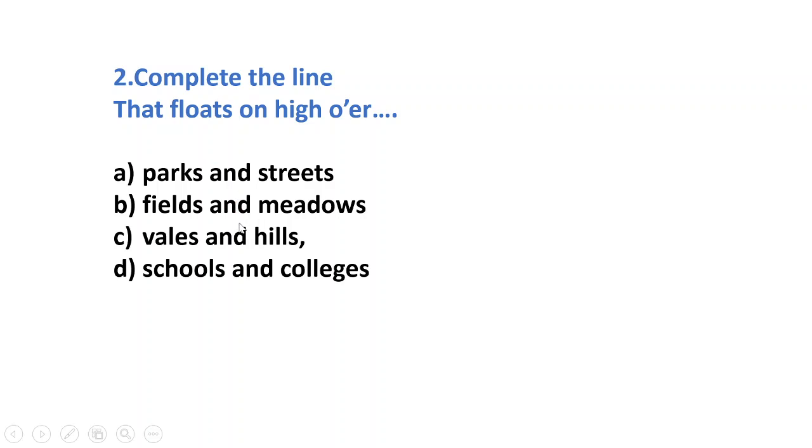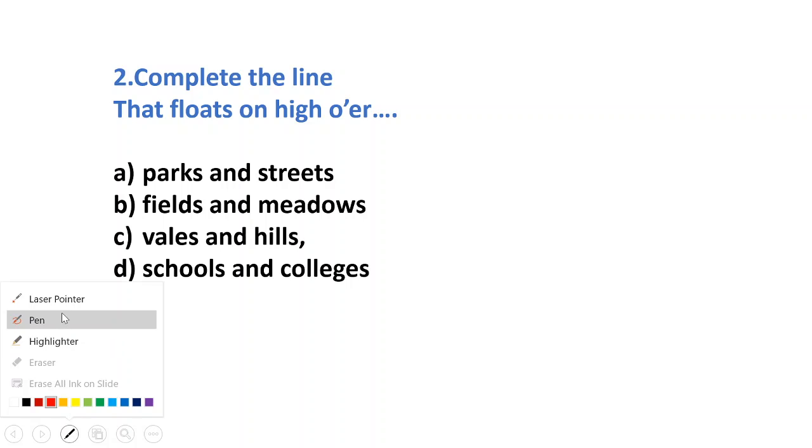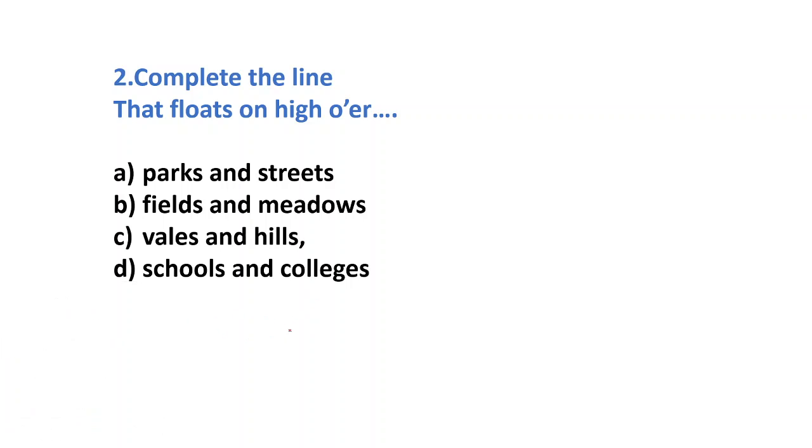That floats on high over, parks and streets, or fields and meadows, or vales and hills, or schools and colleges. How does the line complete? The answer is: that floats on high over vales and hills. This is the second line.